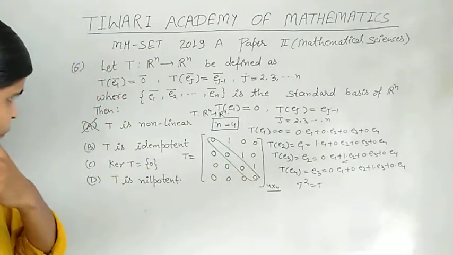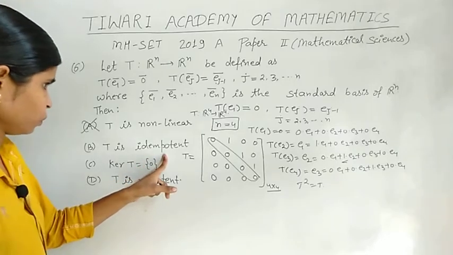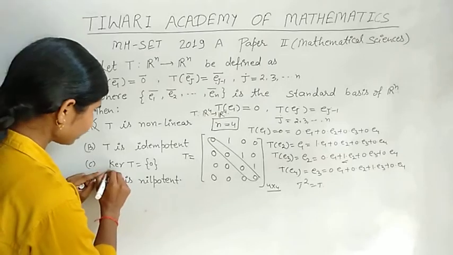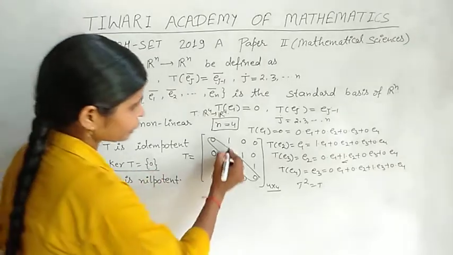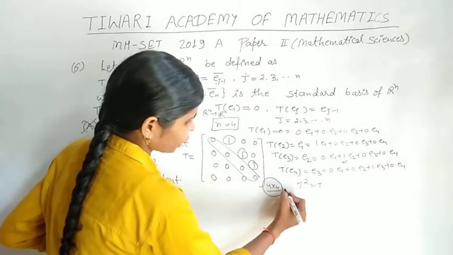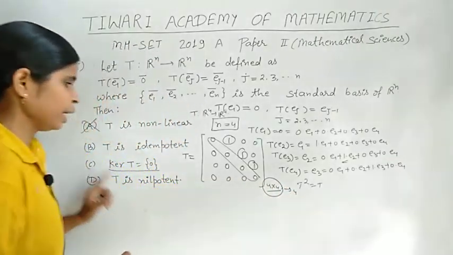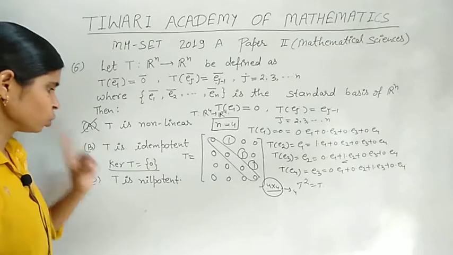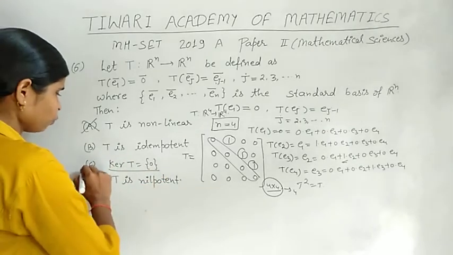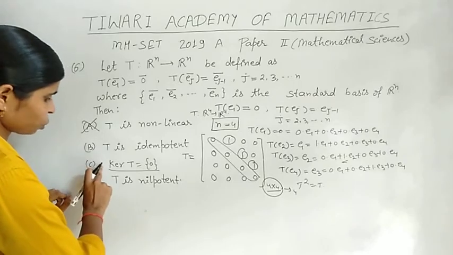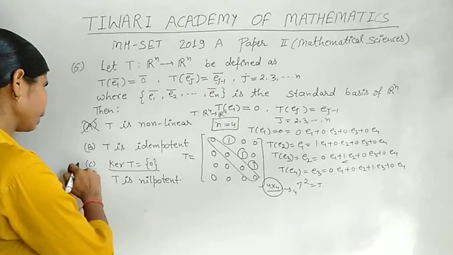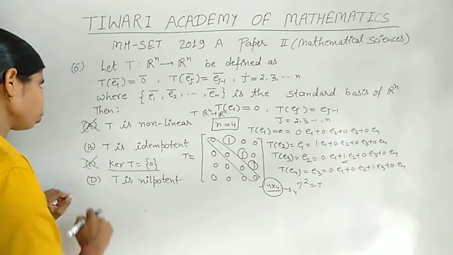Next, kernel T is equal to singleton 0: its rank is 3 and the matrix order is 4, so at least one non-zero element is contained in the kernel of T, and this option C says only singleton zero is contained, so option C is also a wrong option.